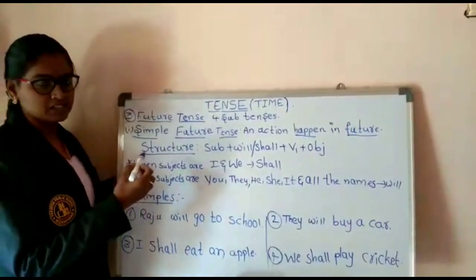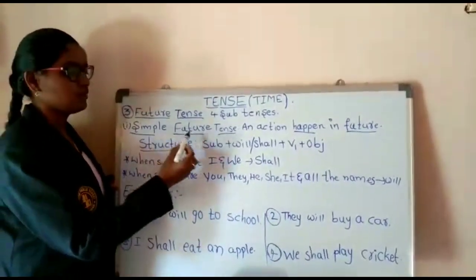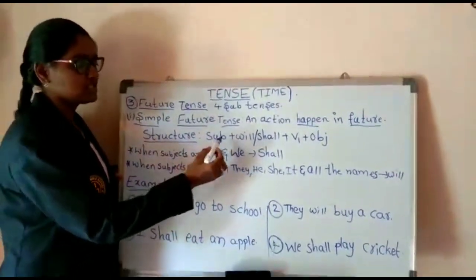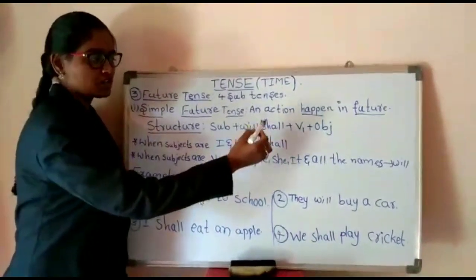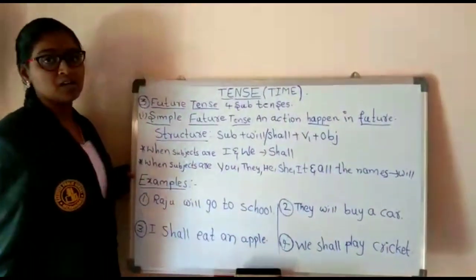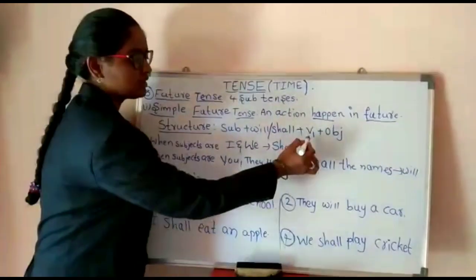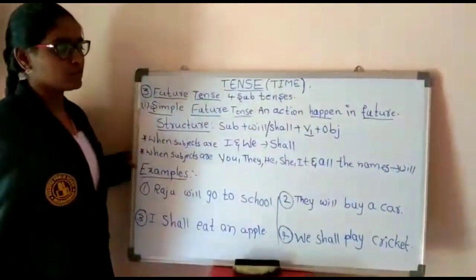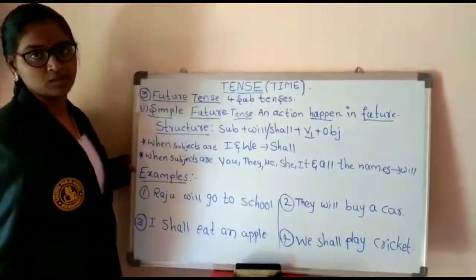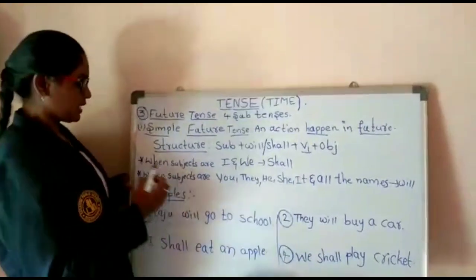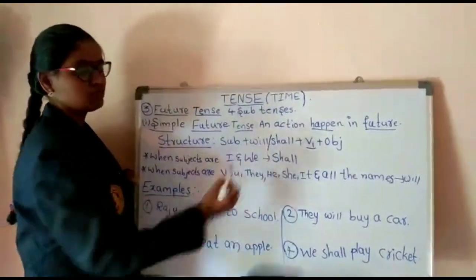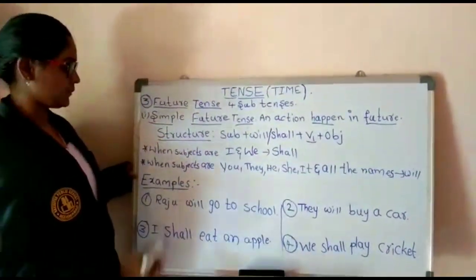Once again I am repeating the structure. Structure for simple future tense is subject plus will or shall plus V1 plus object. Here V1 is nothing but the verb form in present tense. So when do we use will, and when do we use shall? Let us see.